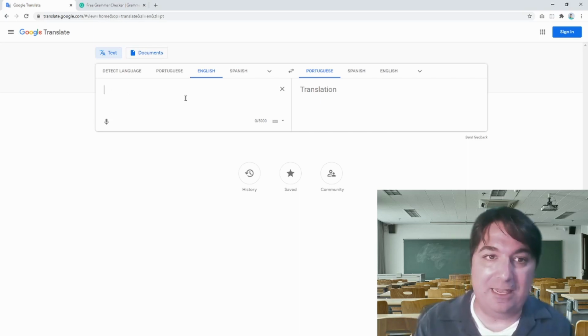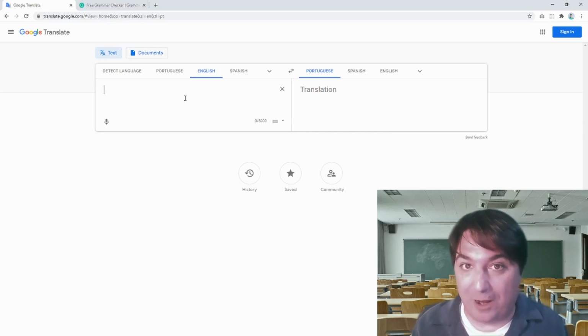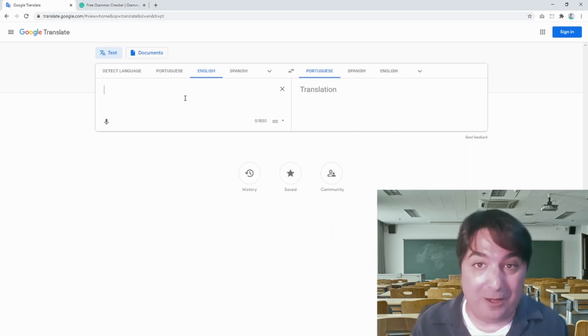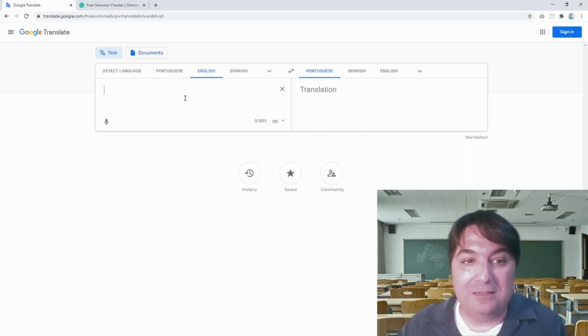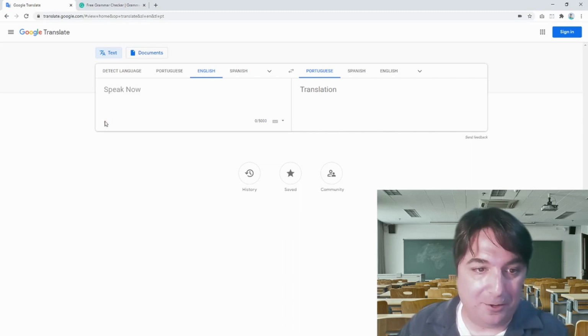Now, it's not going to get all the grammar, it's not going to get the periods usually, and there's going to be a lot of problems with it. So you still have to teach the kids how to go back and grammar check it and capitalize, and it's actually great for learning those conventions. So here I'm going to read a little bit of one of my favorite stories, and I'll just have it type into Google Translate. Here we go.